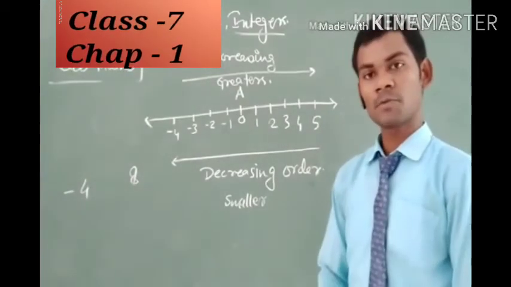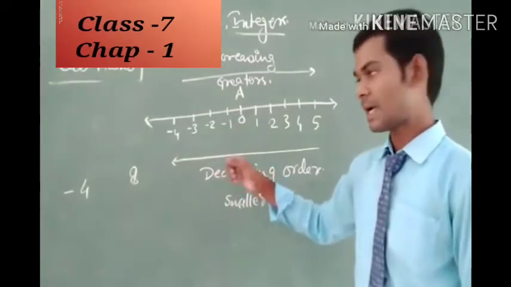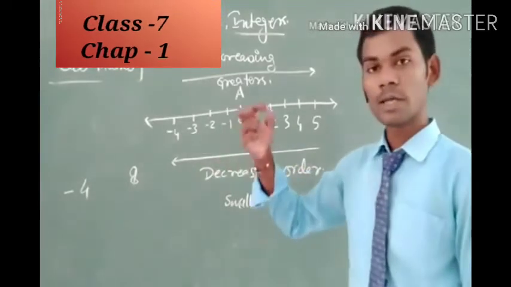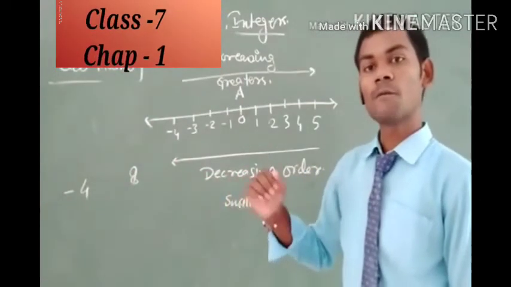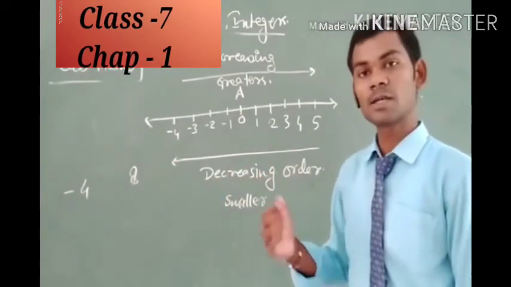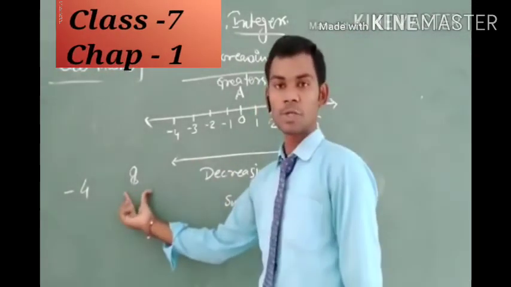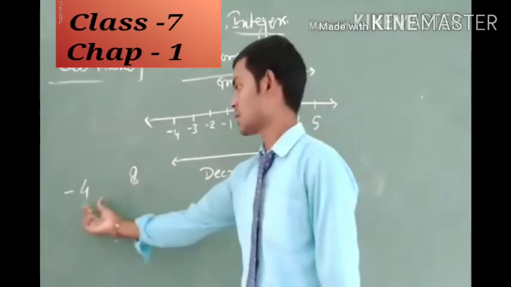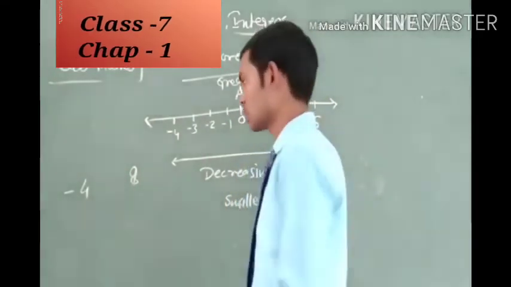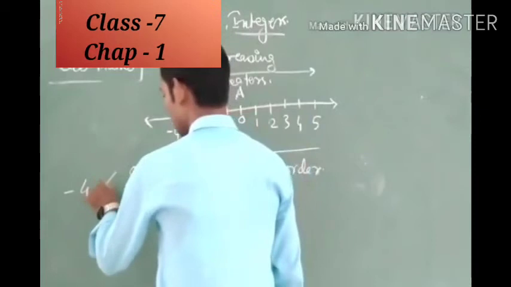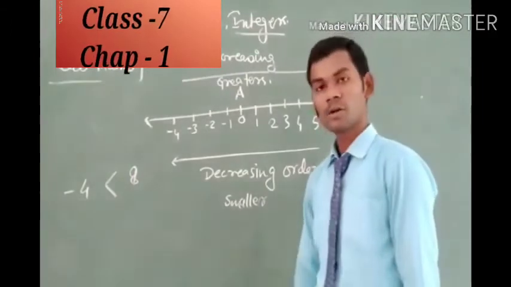Then our concept goes to the number line, and from there we see that the number on the left side is the smaller number and the number on the right side is the larger number. So it is clear that 8 exists on the right side of 0, that is, it is a positive integer, and -4 exists on the left side of 0, that is, a negative integer. So it is obvious that -4 is always less than 8, or 8 is always greater than -4.